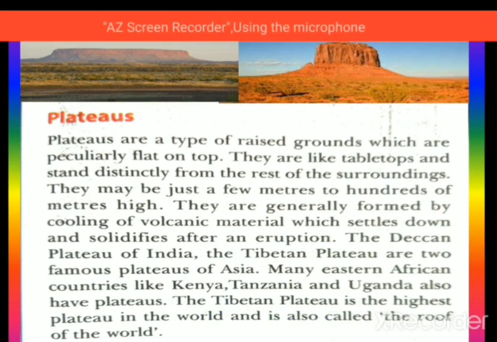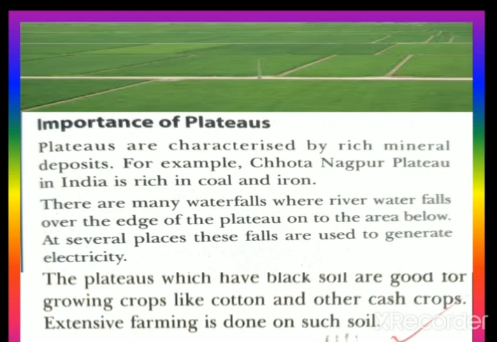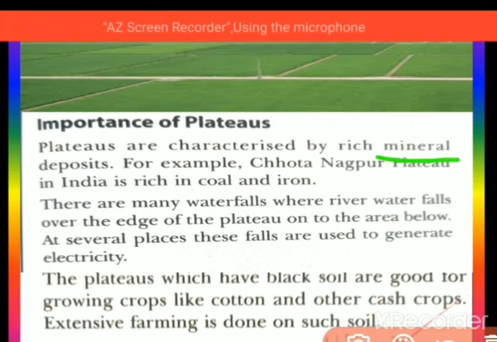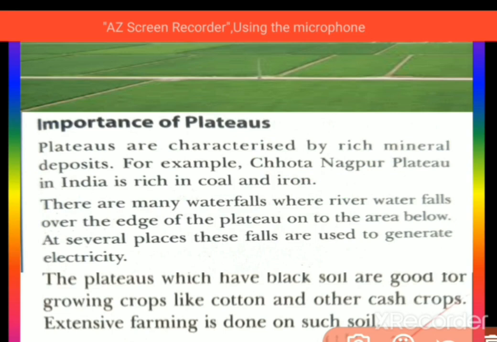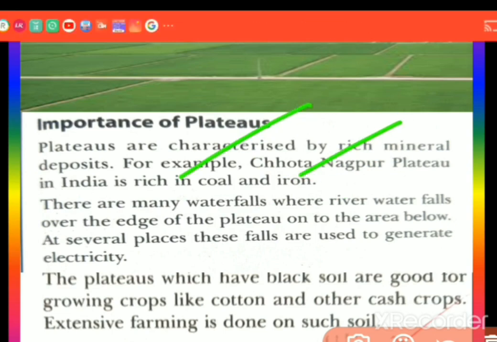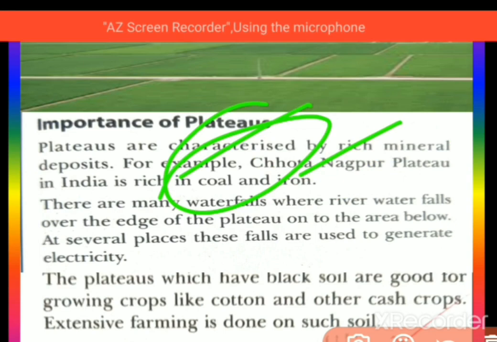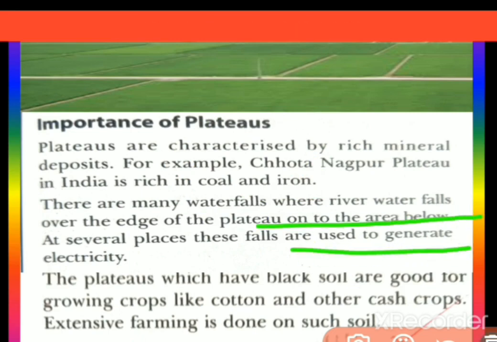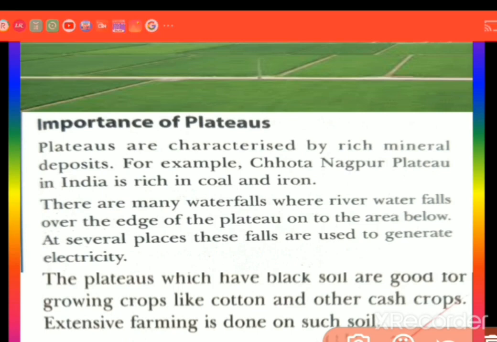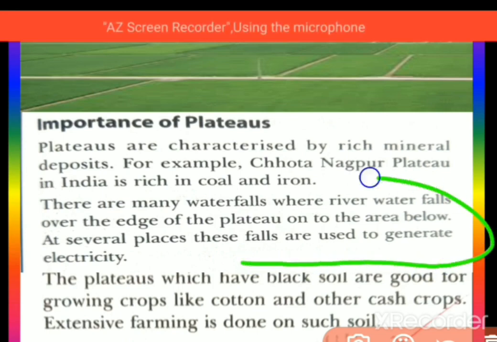Next, the importance of plateaus, dear students. What are the uses? Plateaus are characterized by rich mineral deposits. For example, in the Chota Nagpur area, we get coal and iron, which is why steel plants are there, with coal in Jharkhand and some parts of Odisha, like Rourkela. There are also many waterfalls, which are used to generate electricity.